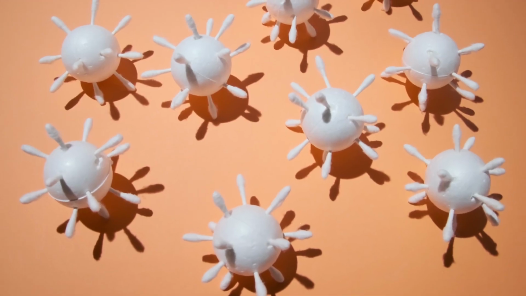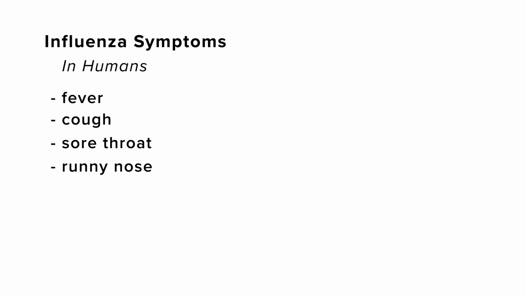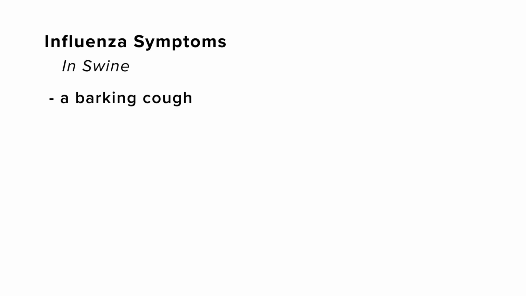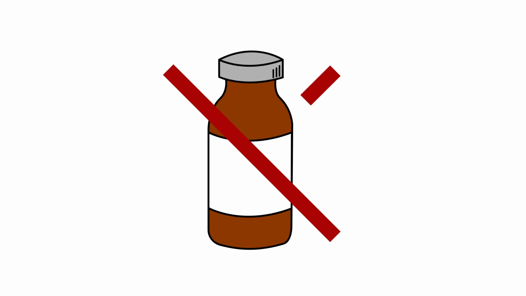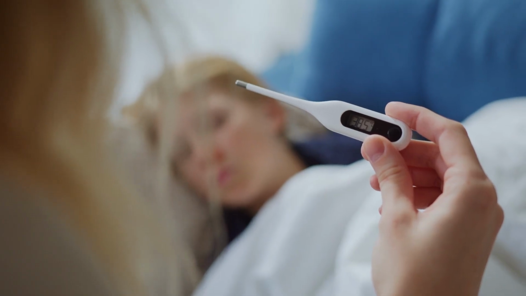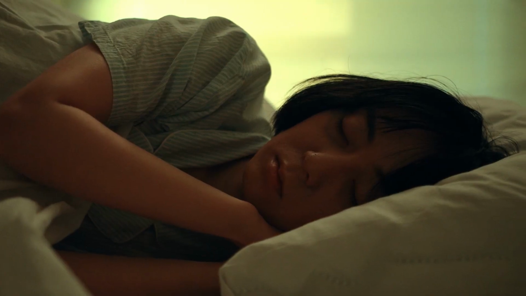The next disease we're going to talk about is influenza. Swine influenza is most commonly caused by the type A flu virus. Symptoms in humans can include a fever, a cough, a sore throat, a runny nose, body aches, headaches, chills, and fatigue. Symptoms for swine can include a barking cough, sneezing, high fever, difficulty breathing, nasal discharge, and going off feed. There are no effective treatments in animals. In humans, effective treatment can include using symptom relief products and making sure that the person is getting plenty of rest.